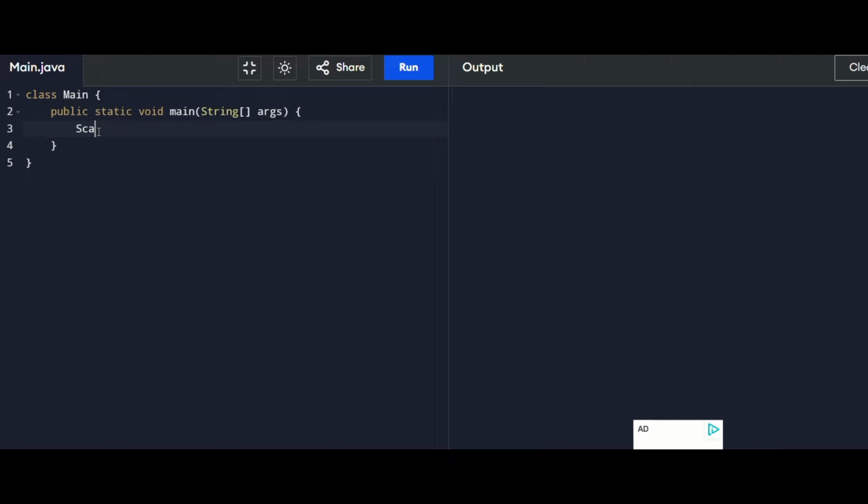Scanner we are using, Scanner c is equal to new Scanner System dot in.